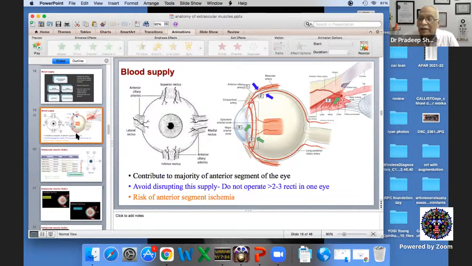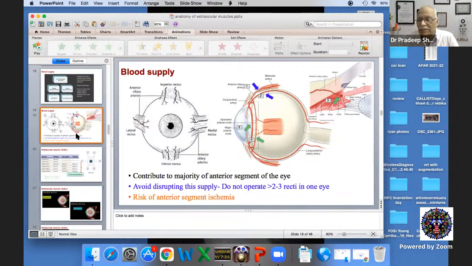But there are no vertical LPCAs. So whenever you operate even a single vertical rectus, it may affect the blood circulation, especially in the elderly and people who have a problem with the blood circulation. The other thing which we have to remember is there is no recanalization occurring. So there is nothing like after waiting for 3 months, it would recanalize. But what happens is a collateralization. There is a compromise by the other side circulation, which is taken care of.